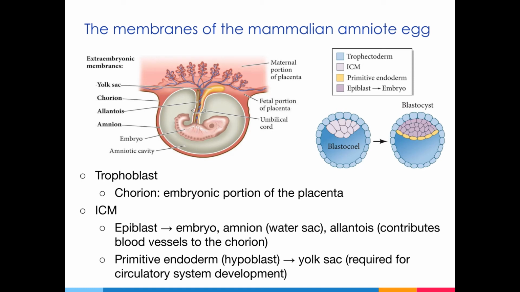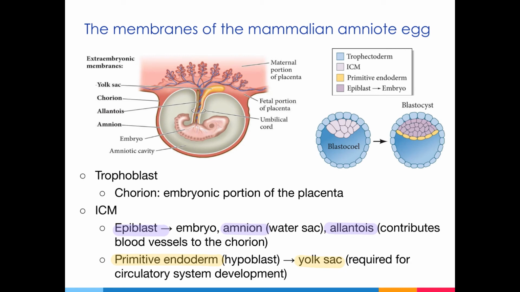But in addition to the chorion, there are additional extraembryonic membranes, each of which plays a different role. Of these membranes, the amnion and the allantois are derived from the epiblast, which also gives rise to the embryo, and the yolk sac is derived from the primitive endoderm. The amnion functions as a shock absorber, and it also helps to prevent the desiccation of the embryo. The allantois is important for waste collection, but also contributes blood vessels to the placenta. The yolk sac is required for circulatory system development.